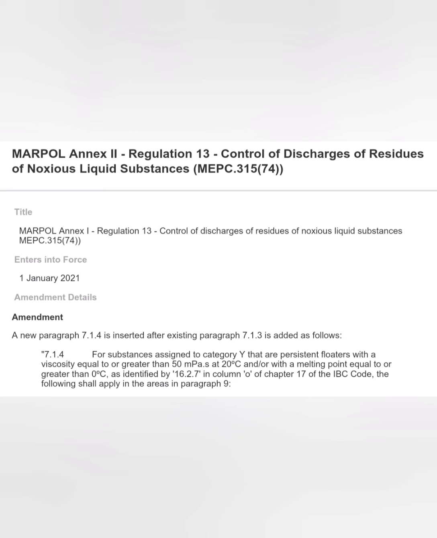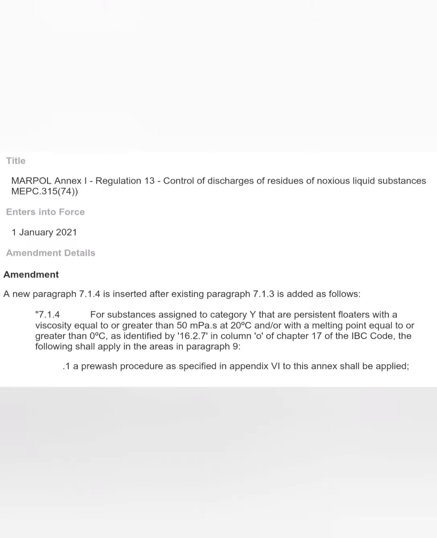A new paragraph 7.1.4 is inserted after existing paragraph 7.1.3, and the paragraph basically talks about substances assigned to category Y that are persistent floaters with viscosity equal to or greater than 50 millipascal second at 20 degrees centigrade with a melting point of equal to or greater than 0 degrees as identified by 16.2.7 in column O of chapter 17 of IBC code.